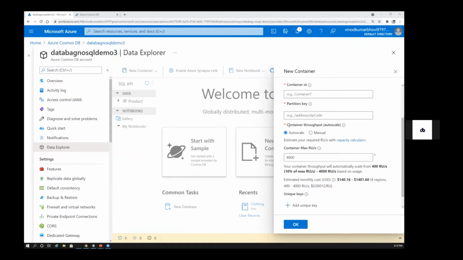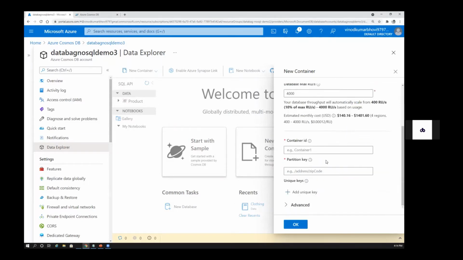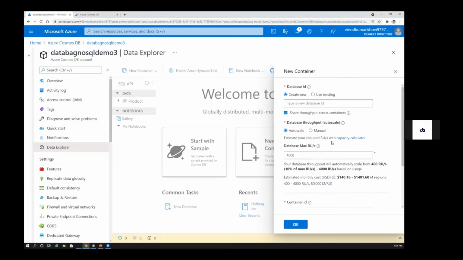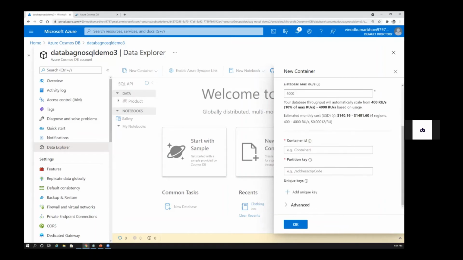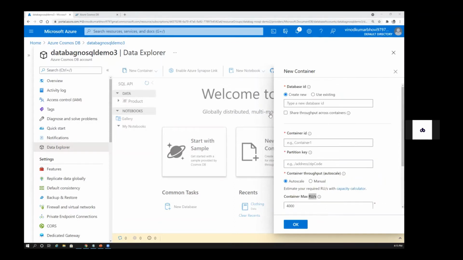And then again, you have a container throughput. Here, if you see, you have two kinds of throughputs. One is database throughput, and the other one is container throughput. So what are these throughputs and what are these RUs, request units? We're going to discuss this, no worries. And I also have a slide for them. At a very high level, you need to fill all these details to get your database, and within the database, to get the container.